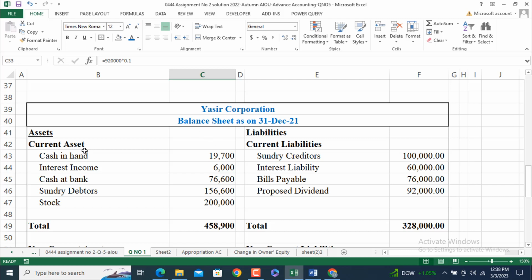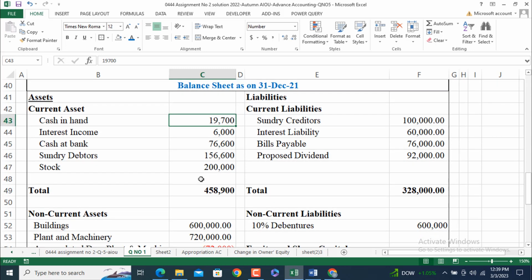So assets: current assets, cash in hand, interest income, cash at bank, sundry debtors, stock. 19,700, 6,000, 76,600, 156,600, 200,000. On the right hand side, there is current liabilities, sundry creditors. You see that sundry debtors is 156,600 because I have subtracted the provision for doubtful debt, which is equal to 17,400, from the sundry debtors. So net amount we are going to write here 156,600.